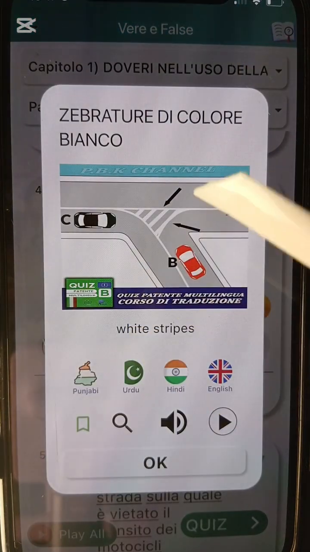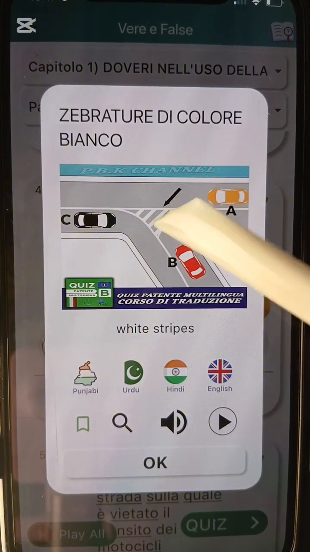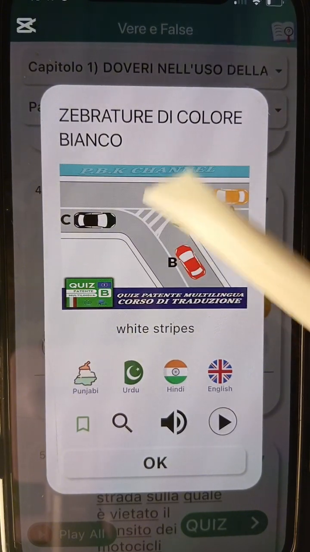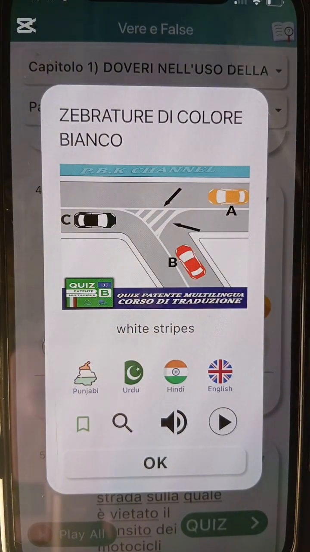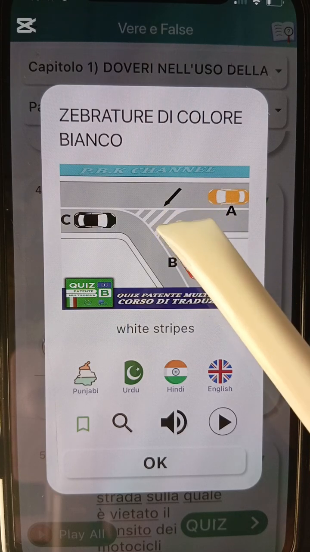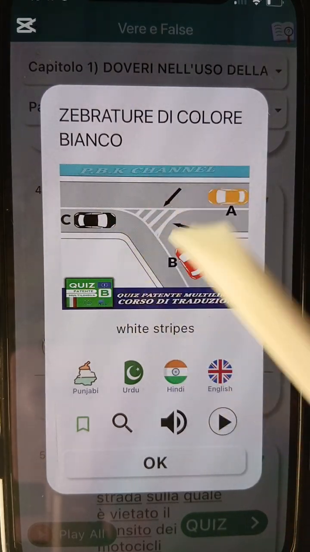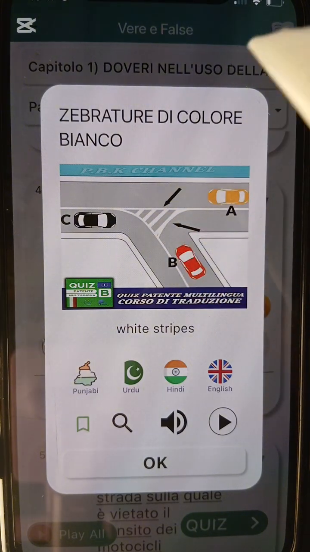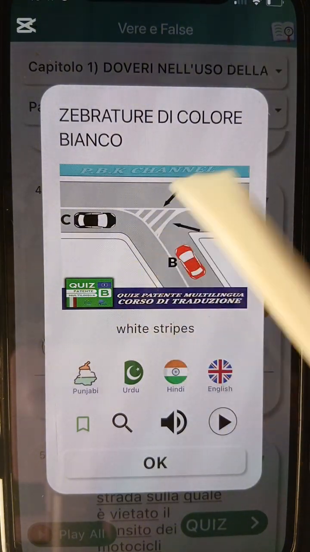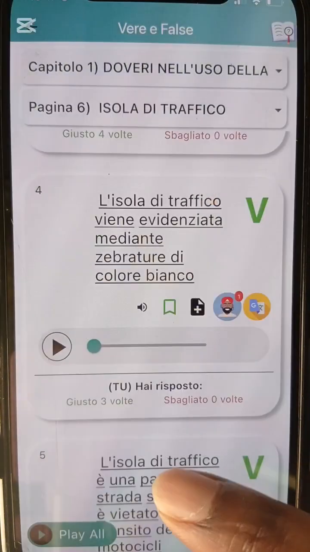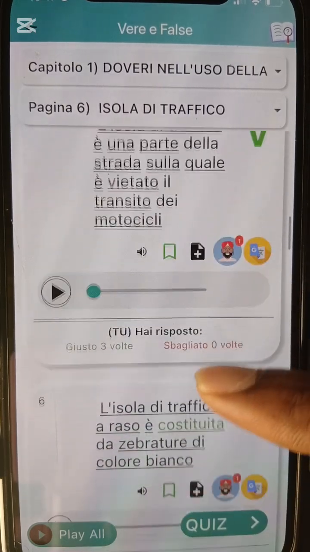This is it. The white stripe. All these lines are like zebra crossing color. If you look at the word zebra, you see they have white stripes. So that's why they are calling it zebratura di colore bianca. All right, so you get what? White line. All right, so let's go to number 5.